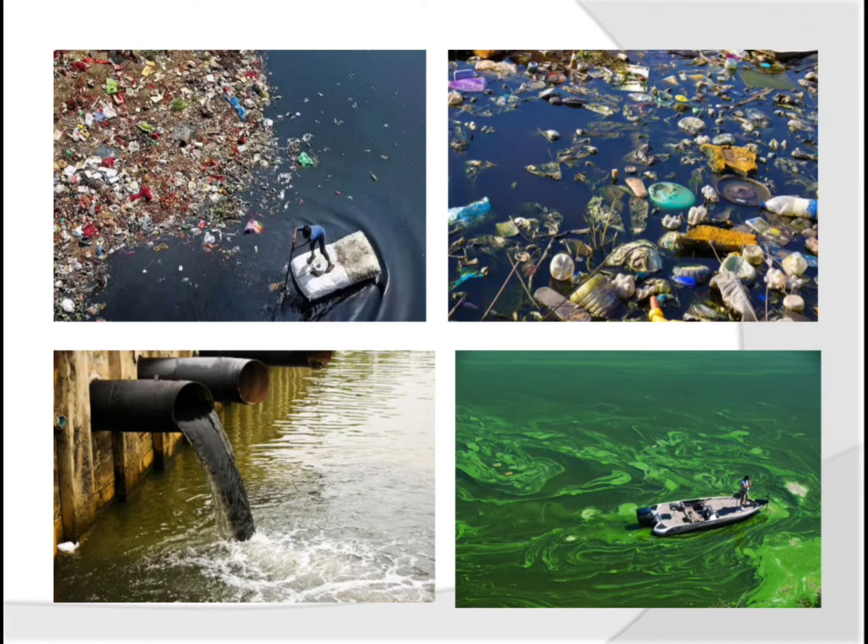If the water is mixed up with harmful things, it becomes polluted. All these things like dirt, oil, plastic, paper, garbage, chemicals are called pollutants because they are polluting the water, isn't it, children? That's why they are called pollutants. These pollutants can make the water look dirty and bad. Can you see the color of the water? Very dirty, isn't it, children?